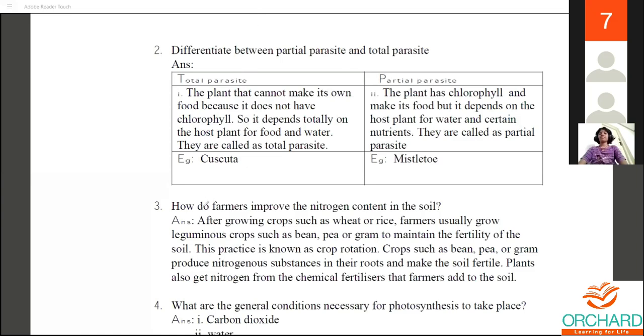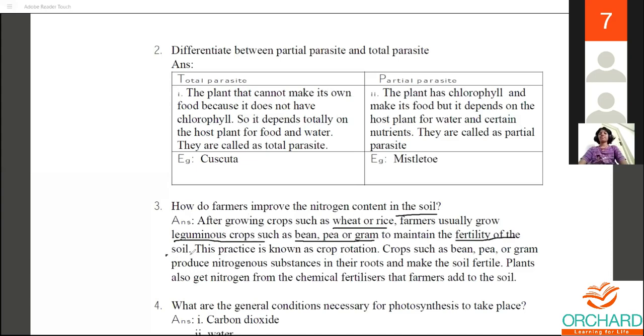The next thing is, how do farmers improve the nitrogen content in the soil? This is the third question. After growing crops such as wheat or rice, farmers usually grow leguminous crops, such as bean, pea or gram, to maintain the fertility of the soil.